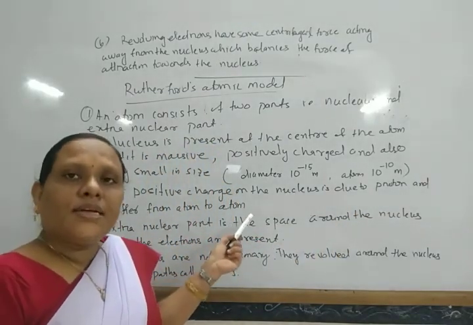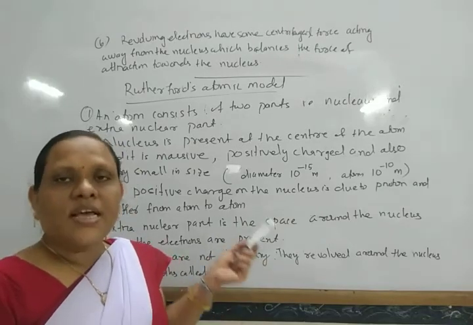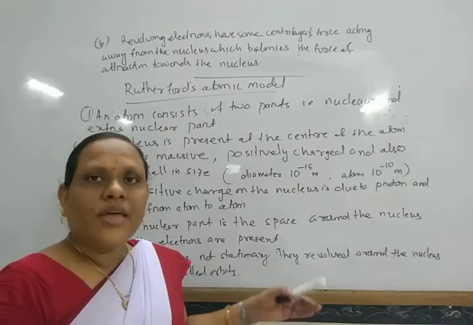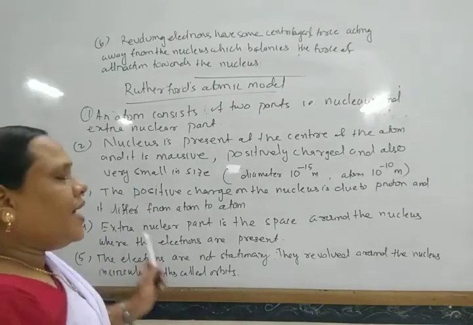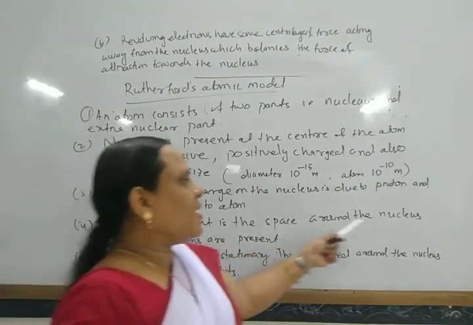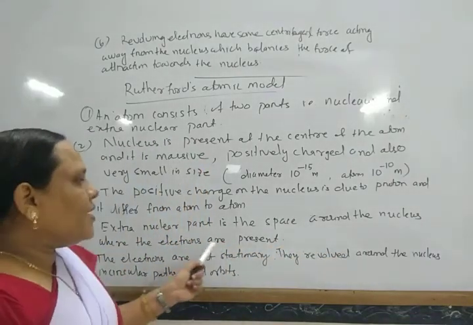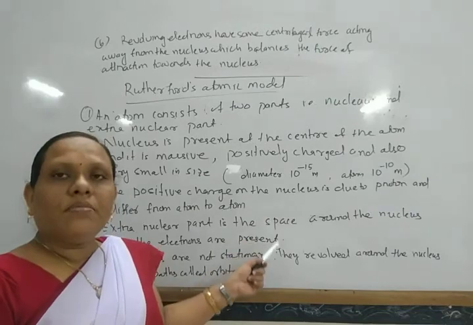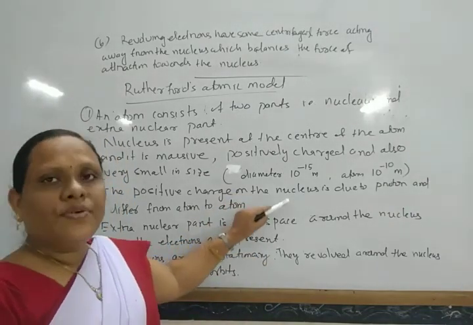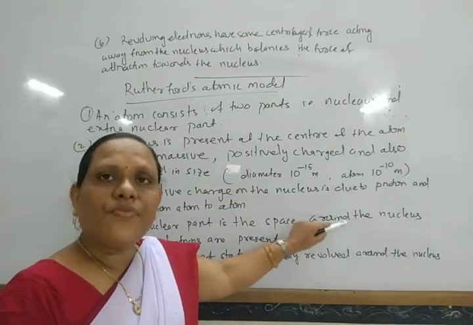As different atoms contain different numbers of protons, the positive charge on the nucleus differs from atom to atom. The extranuclear part is the space around the nucleus where the electrons are present, and the number of electrons is the same as the positive charge present on the nucleus.